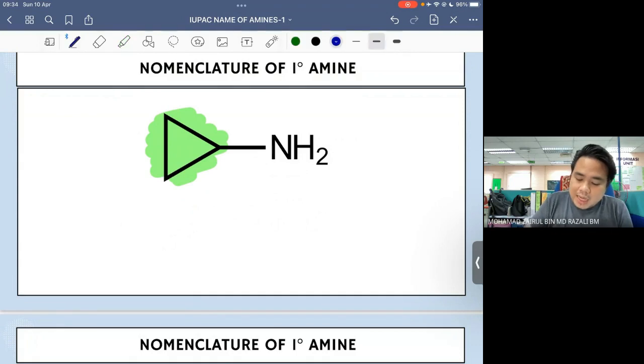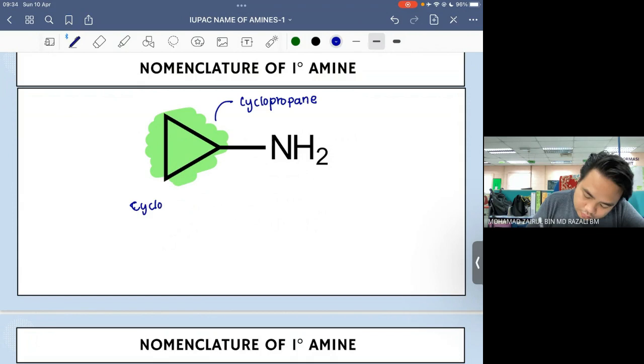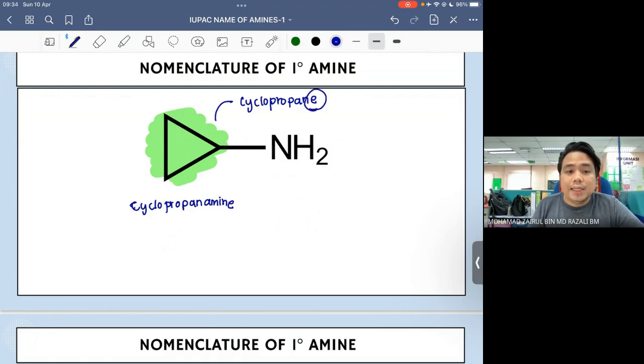Okay, kalau dia jadi alkane, nama dia adalah cyclopropane. Okay, so kalau kita nak namakan dia menggunakan systematic name, dia akan jadi cyclopropanamine. So apa yang saya buat adalah saya hanya replace the E on the alkane itu kepada amine.